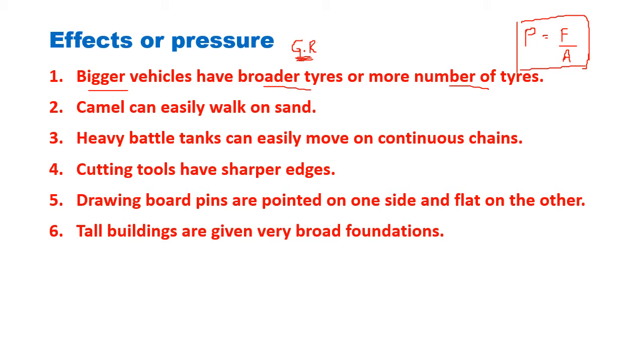So if the number of tires are less or the tires are thin, then the pressure on the tires will increase and the tires may burst. So the broader tires and the more number of tires increase the area and hence decrease the pressure. So that is the same answer. So now you can understand why these bulldozers, earth loaders, trucks, buses have got 6 tires. Increase the area, decrease the pressure.